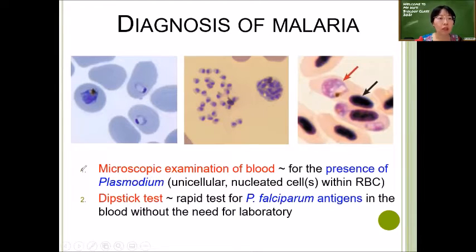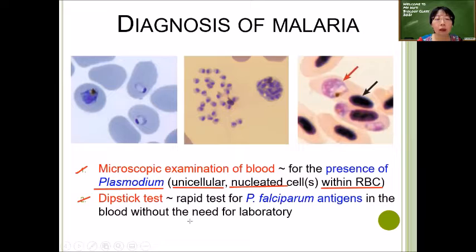Okay, so for diagnosis of malaria, we have microscopic examination of the blood for the presence of the Plasmodium, which is unicellular and nucleated, within our red blood cells. Okay, and of course, the second method is a dipstick test.